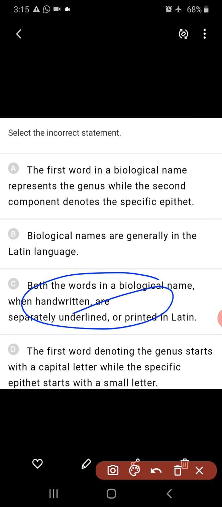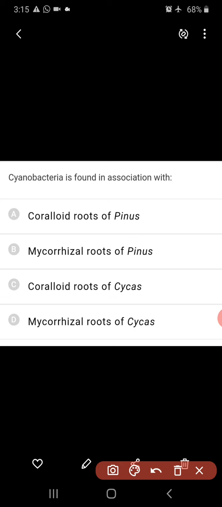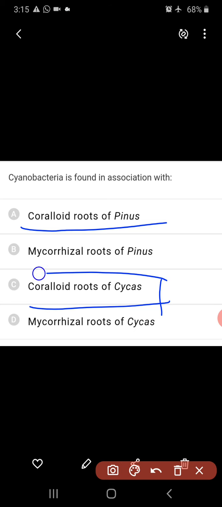Cyanobacteria is found in association with? Actually, cyanobacteria are found in association with coralloid roots, but here two options are given: coralloid roots of Pinus and coralloid roots of Cycas. Where can we see coralloid roots? We can see coralloid roots only in Cycas, not in Pinus. So cyanobacteria is found in association with coralloid roots of Cycas. This is the right answer.